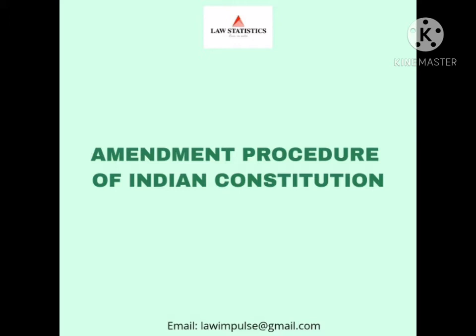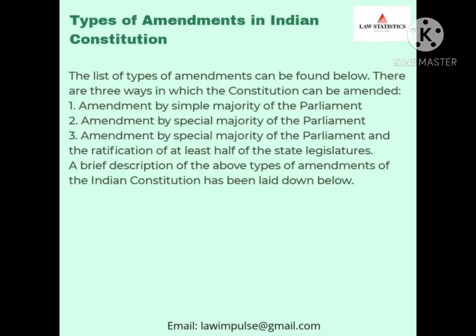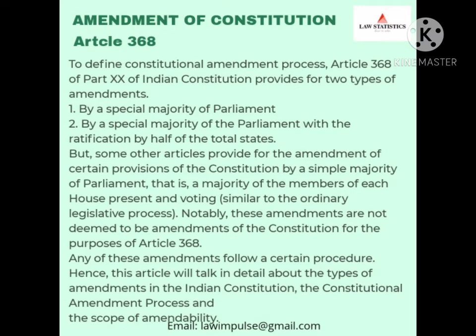Today's presentation is all about the amendment procedure of the Indian Constitution, as in how the Indian Constitution is being amended. The list of types of amendments can be found below. There are three ways in which the Constitution can be amended: amendment by simple majority of the Parliament, amendment by special majority of Parliament, and amendment by special majority of Parliament and the ratification of at least half of the state legislatures.